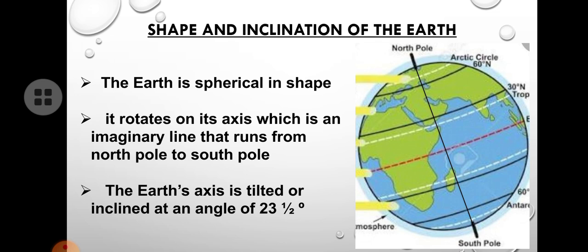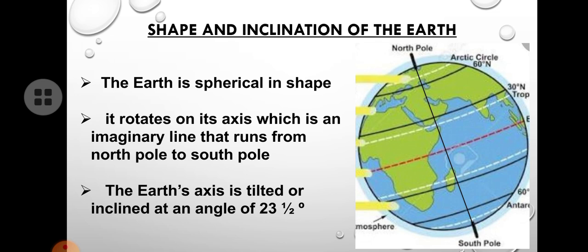So this imaginary line from North Pole to South Pole is the axis, that is the center line of our earth. And with this axis, our earth spins or rotates from west to east in the anti-clockwise direction.